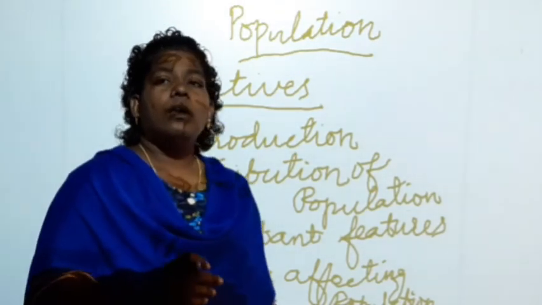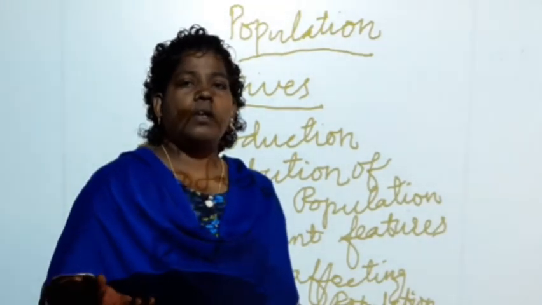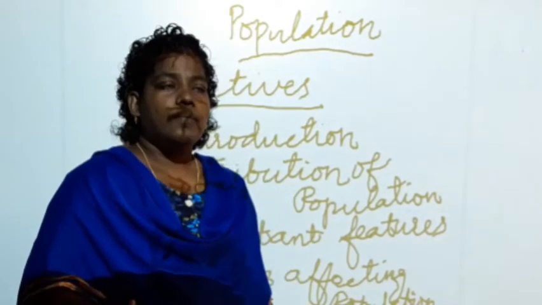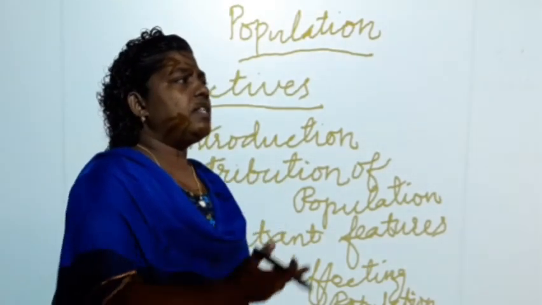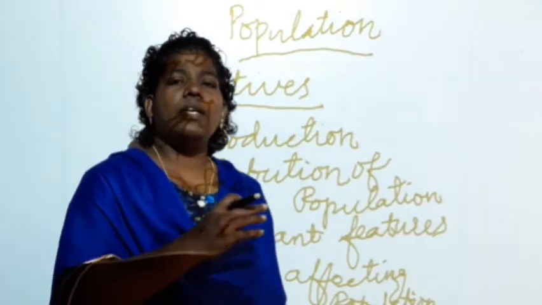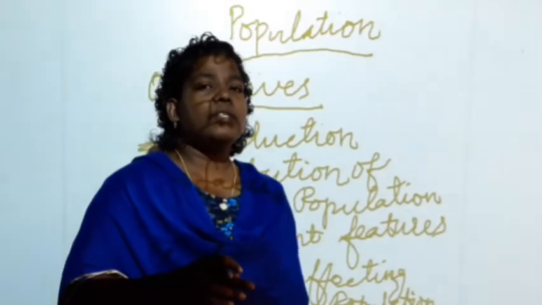There are also different features, so the population depends upon the features. Now, how is the population distributed? I said the population is not the same in all areas. It differs from place to place.